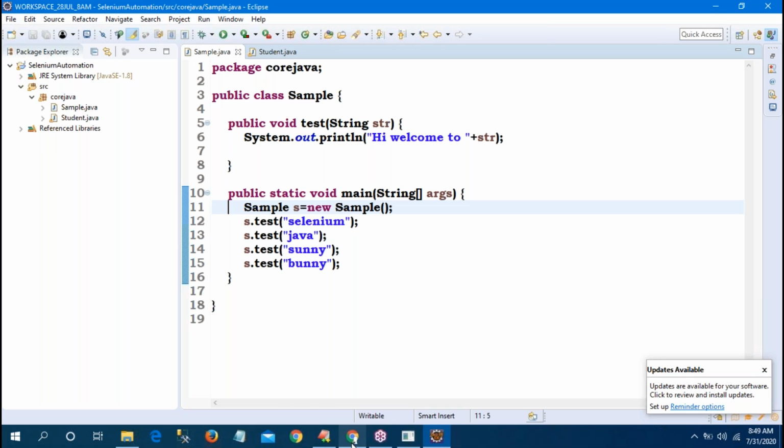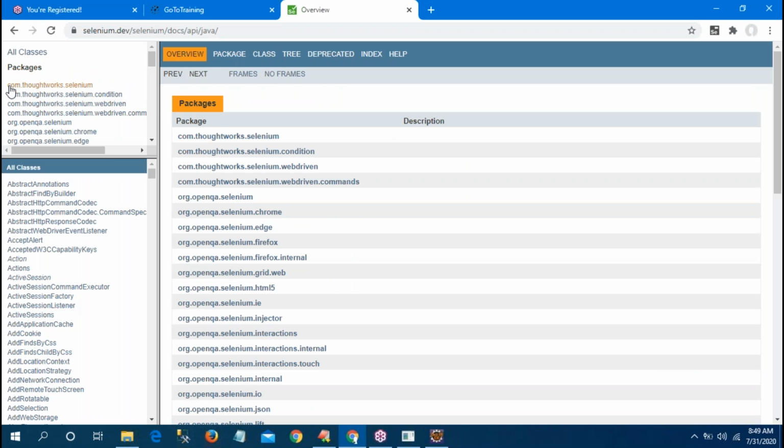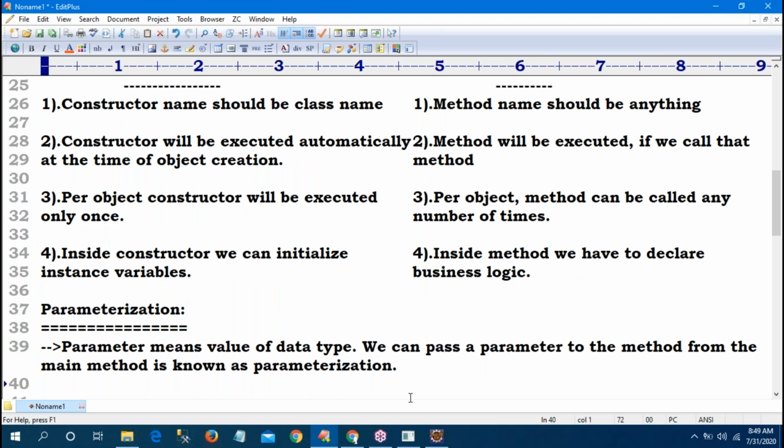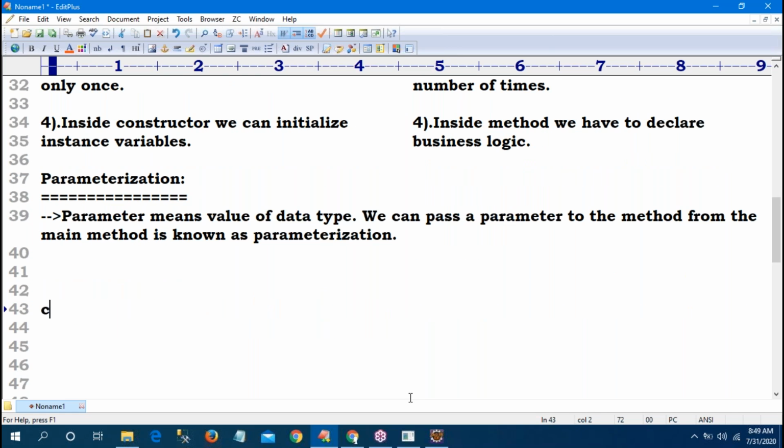Observe here, how the package is created. First, the package name should always be com.thoughtworks.selenium. What is the meaning? Sir, com is their domain name. Thoughtworks is their company. Selenium is the project. Suppose tomorrow I ask you to create one package, how can you create it? What is your organization's domain name? Maybe com dot, what is my organization name? Durgasoft. What is my project? Selenium. Like that I can create a package. First the domain name will come. So suppose my organization domain is org. Oh, no problem. org dot durga dot, suppose it is a Selenium project, selenium. Like that you can create.